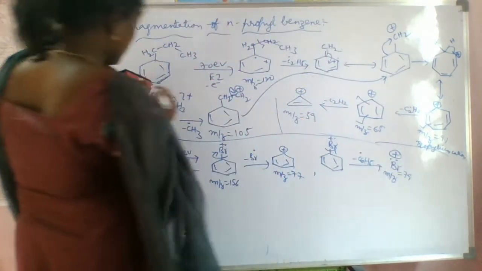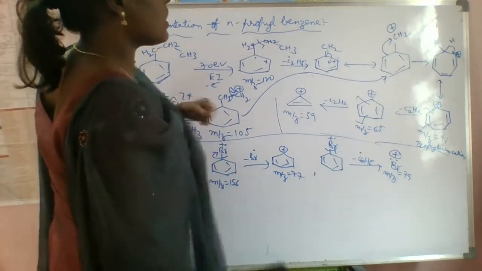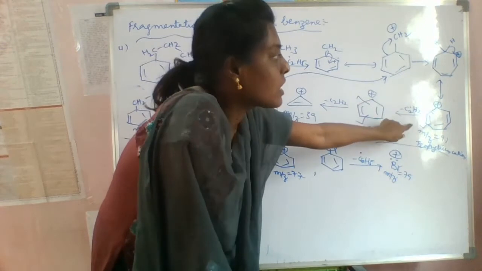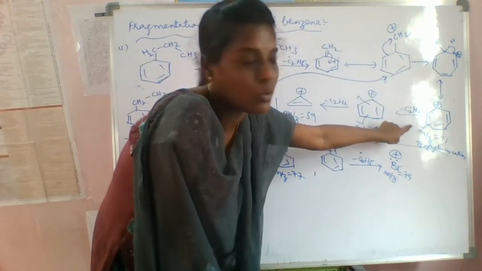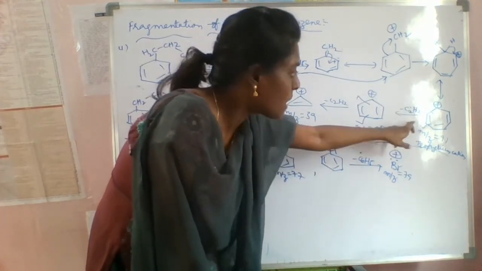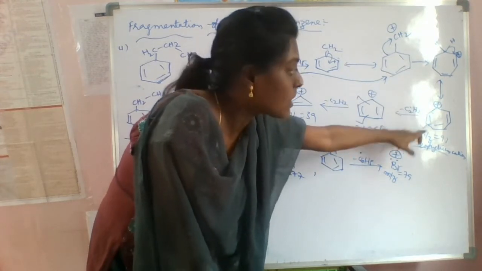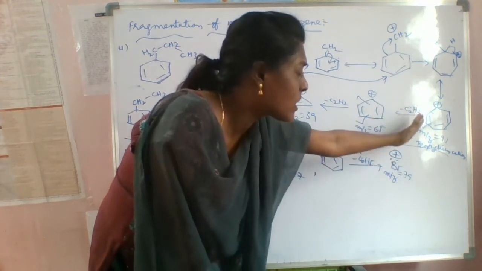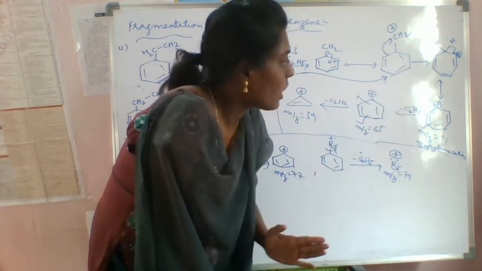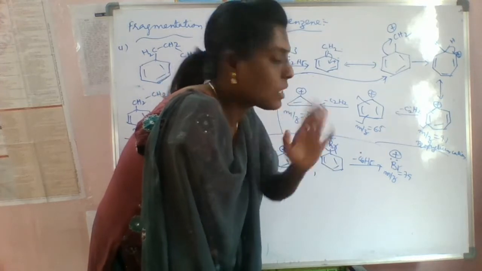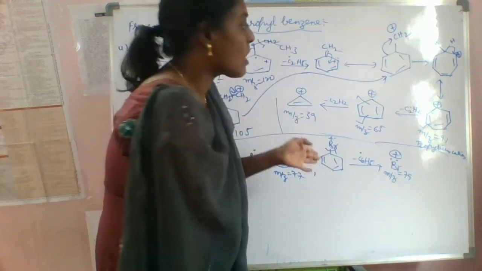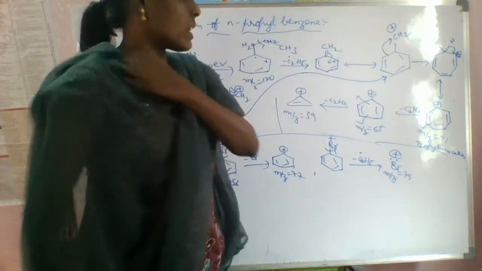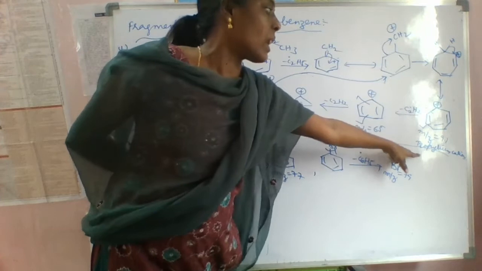If this is the benzyl group, it is immediately rearranged to this tropylium cation. So this is the characteristic peak and it is the base peak. It is the 100% abundant peak in the spectrum, because its intensity is very high. So if you see anywhere 91, that means the tropylium cation is the abundant peak in the spectrum. So 91 is the tropylium cation.